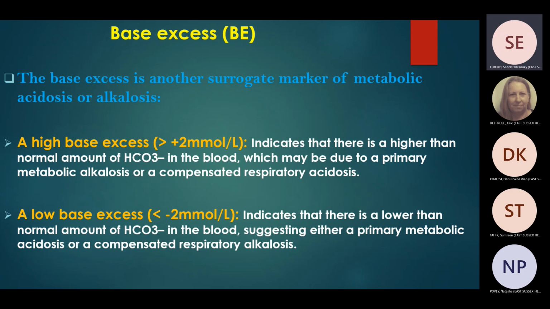Base excess is important to detect if this patient has metabolic alkalosis or metabolic acidosis. If there is high base excess, more than positive 2 millimole per liter, this indicates higher than normal bicarb in the blood, which means primary metabolic alkalosis or a compensated respiratory acidosis. If it is low, base excess less than minus 2 millimole per liter, this indicates there is a lower than normal amount of bicarb, and it means that this patient has metabolic acidosis or a compensated respiratory alkalosis.